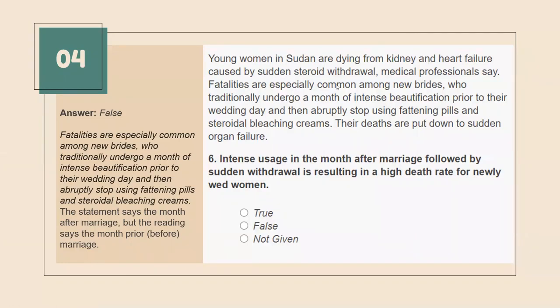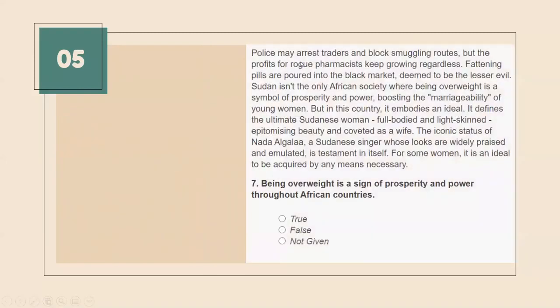All right. There you go. This is the last one for the day. Okay, even I am done now. All right, just have a look. Being overweight is a sign of prosperity and power throughout African countries.